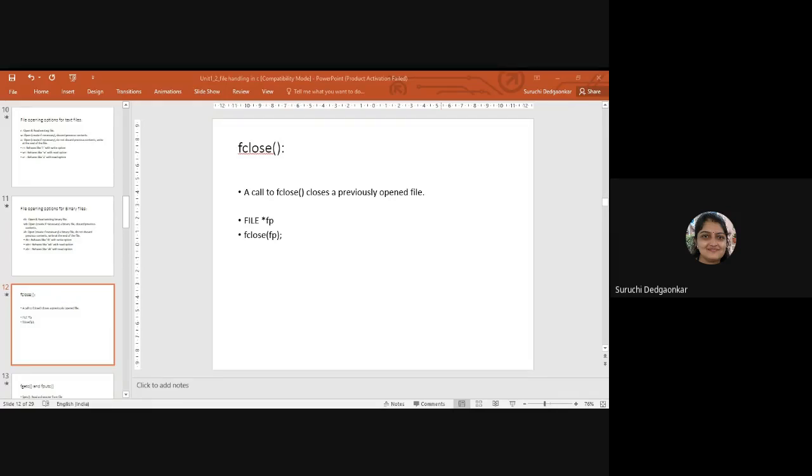Okay, that's why we close the file, so that, see, when we are doing the operation on the file, what we are doing, we are fetching the contents of the file in the temporary memory in the RAM, and we are doing the modification in that. So whatever changes we are doing in the RAM, that should be again reflected into the permanent memory. Okay, so how that happens? By using fclose function. When you are saying fclose, whatever changes you have done in the RAM, those will be reflected in the permanent memory. So fclose is necessary to preserve the changes done.